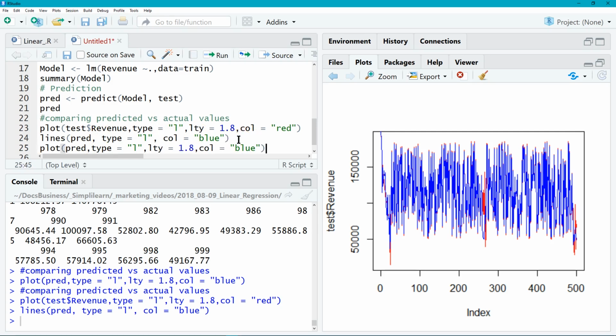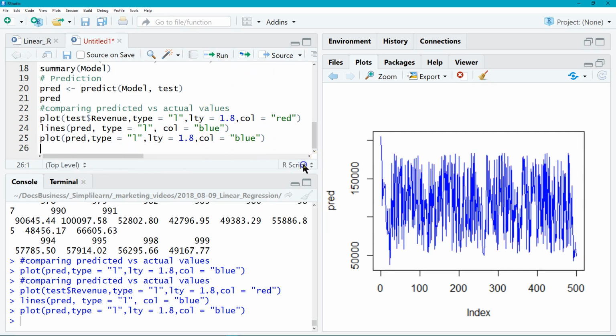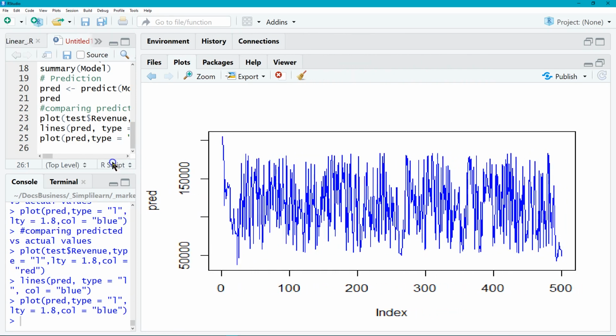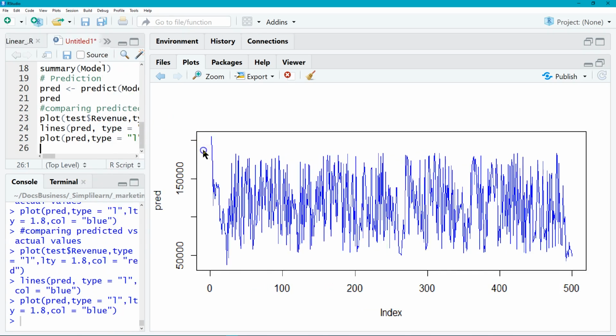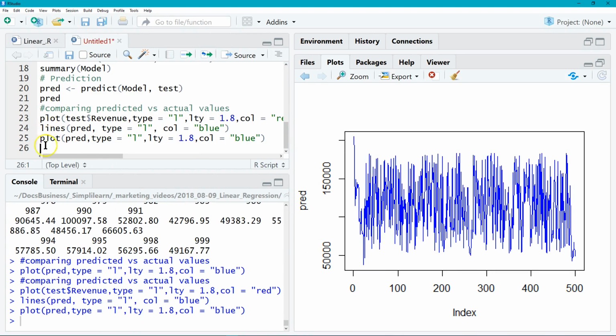And then finally, what I started with, we'll go ahead and plot the prediction fully on the bottom and run that. And if you look over here on the graph, we put the blue lines over the red lines. And so you'll see a couple spots where there's red underneath there, but for the most part, our prediction's pretty right on. So it looks really tight. It looks like a good set of predictions for what we're working on.